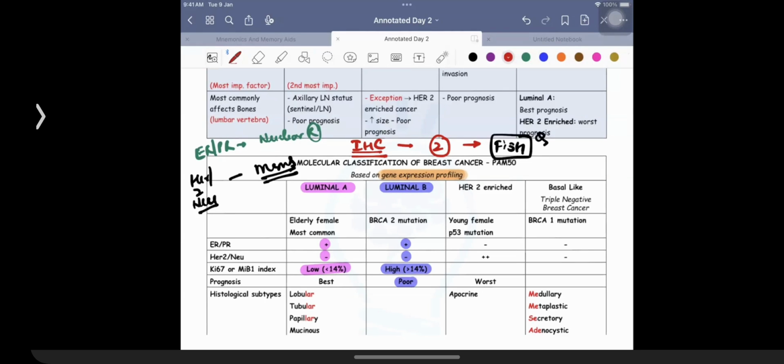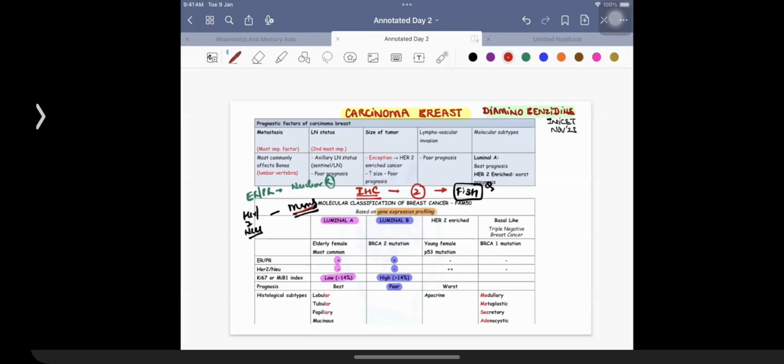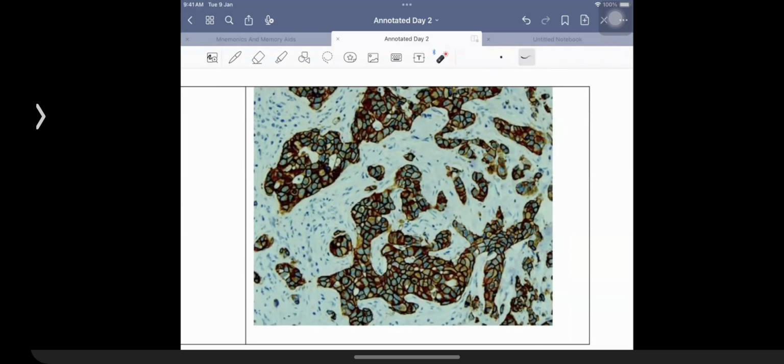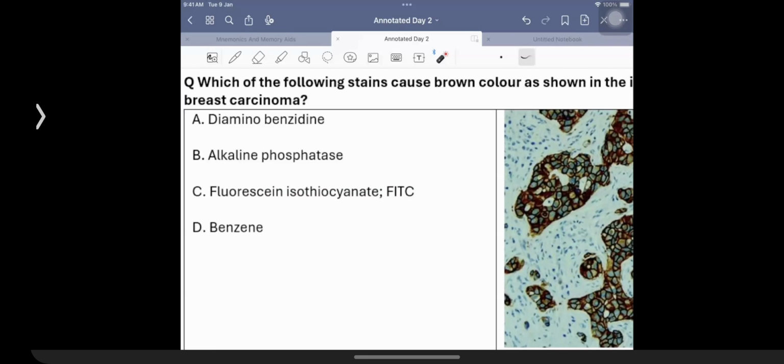What we are then going to be talking about over here is the fact that when you're going to be doing a staining, a very important way of looking at the stain is, if I have an image, this is the kind of staining that I'm talking about. So once you're talking about the staining, you're going to be getting a brown color over here. And this brown color is associated with the presence of a stain, that is a chemical that is given the name of diaminobenzidine. So this is what is given the name of a chromogen. Chromogen means a chemical which is going to be giving you a color. So diaminobenzidine is what is giving the brown color. Diaminobenzidine, right?